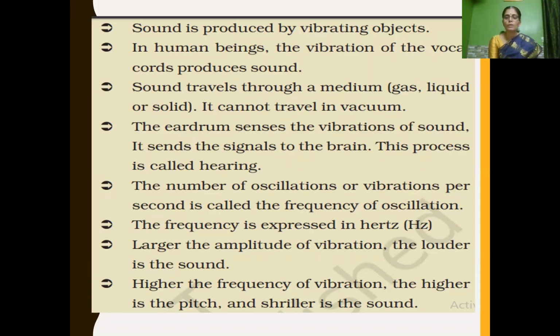The larger the amplitude, the louder the sound, and the larger the frequency, the higher the pitch, or you can say the shriller the sound. So if amplitude is more, it produces a loud sound. If frequency is more, it produces a shriller sound, or you can say it has more pitch. Got it, children? So amplitude determines the loudness of a sound, and frequency of vibration determines the pitch or shrillness of a sound.